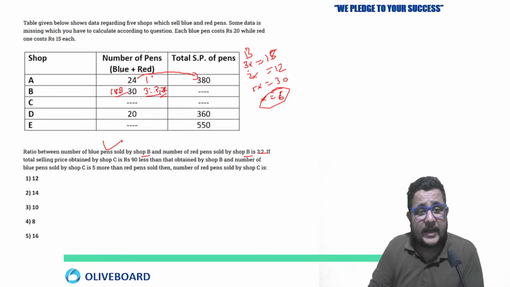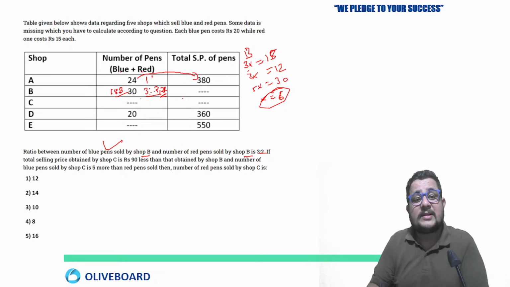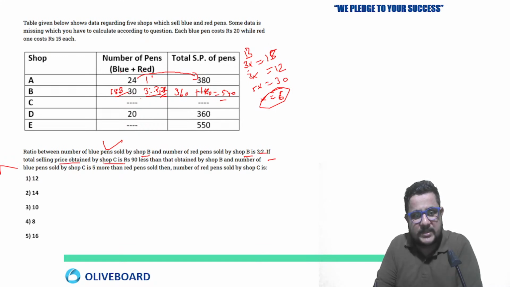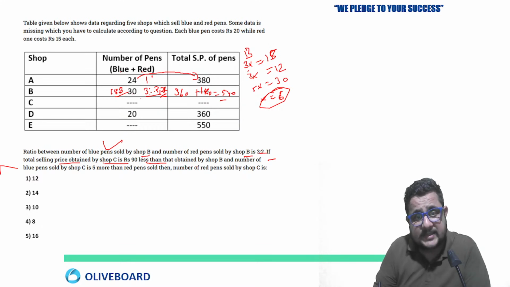18 blue, 12 red, as I said. Now we can move further. For this, the total selling price we can get from here. 18 blue pens will cost us 18 into 20, 360, plus 12 red pens will cost us 12 into 15, 180, means 540 rupees. The total selling price obtained by shop C is rupees 90 less than the price obtained by shop B, so 540 minus 90, 450 is the selling price of shop C.